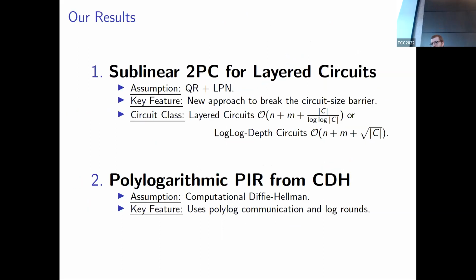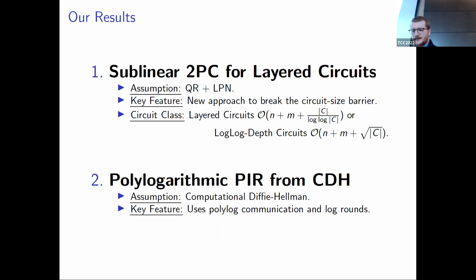So before I leave you, I'll just remind you that we have 2 main independent contributions. The first is the one I spent time on, sublinear secure computation for the class of layered circuits from new assumptions, and interestingly, from a form of private information retrieval. So hopefully maybe converging towards some kind of generic assumption. We're not there yet, but hopefully. And the second contribution is polylogarithmic PIR from CDH.